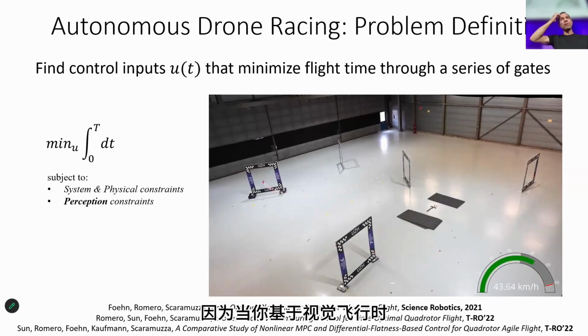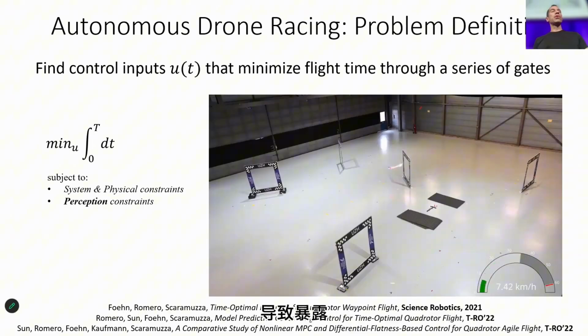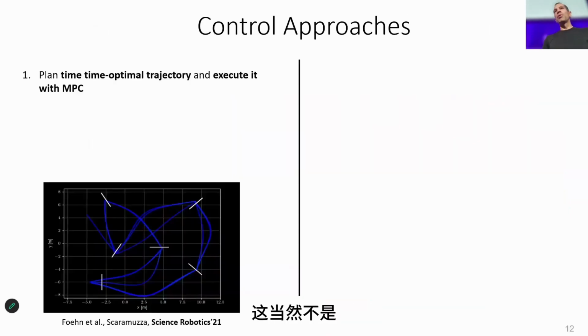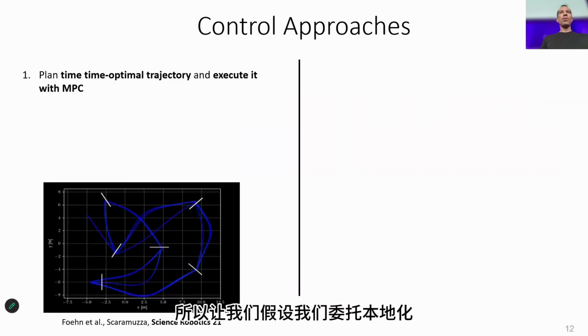Why? Because when you fly vision-based, you start to encounter motion blur, quick rotation of the cameras that cause underexposure and overexposure of the camera, which can cause a loss of visual tracks. So now you need to generate trajectories that facilitate the perception task. So it's very difficult to solve this optimization. That's the reason why, when we started working on drone racing, we said, let's decouple perception and control. Let's assume that perception is solved, which of course is not. So let's assume that we delegate the localization stuff to a motion capture system. Then we will remove it later.